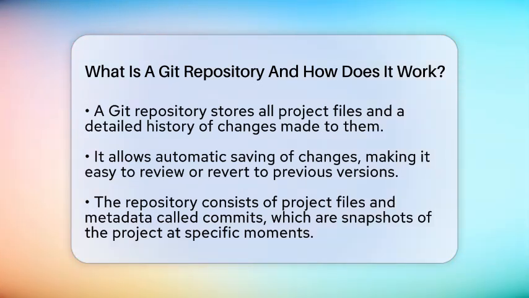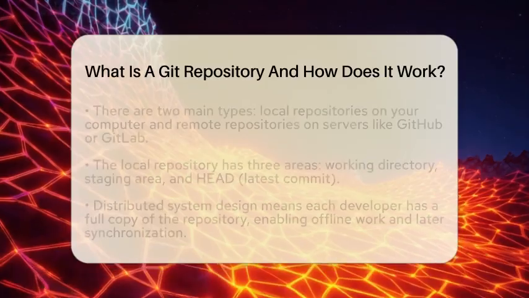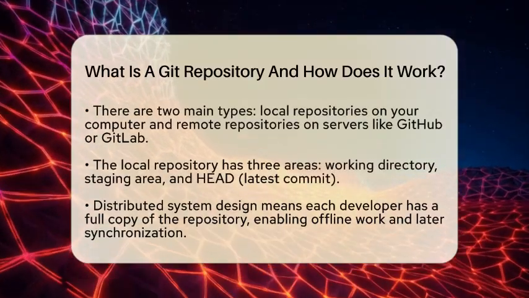A Git repository has two main parts. First, the actual project files, like code, images, or documents. Second, the metadata that records all the changes, called commits. Think of a commit as a snapshot of your project at a specific moment. It captures what the project looked like then, so you can review or revert to that version later.